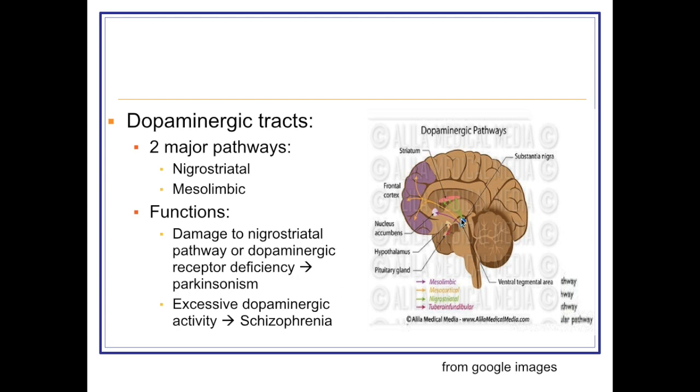Nigrostriatal, that is between substantia nigra and the corpus striatum. When there is damage to this nigrostriatal pathway, that results in the disease Parkinsonism. Other pathway that we are concerned with is mesolimbic pathway, that is a connection between ventral tegmental area and nucleus accumbens. And in this pathway, if there is excessive dopaminergic activity, that results in the disease schizophrenia.